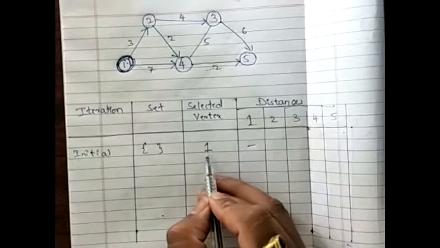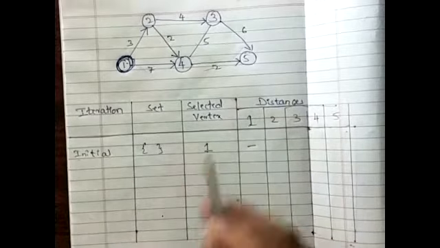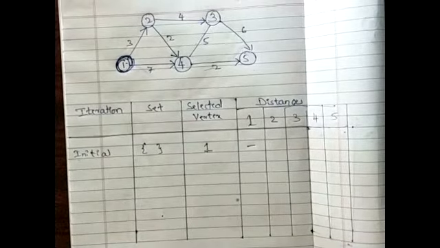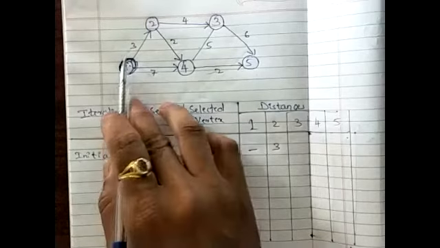Now, from 1 to 2, is there any direct path available? Yes, sir. What is the cost involved? 3. The cost is 3. Okay. Now, is there a direct path from 1 to 3?